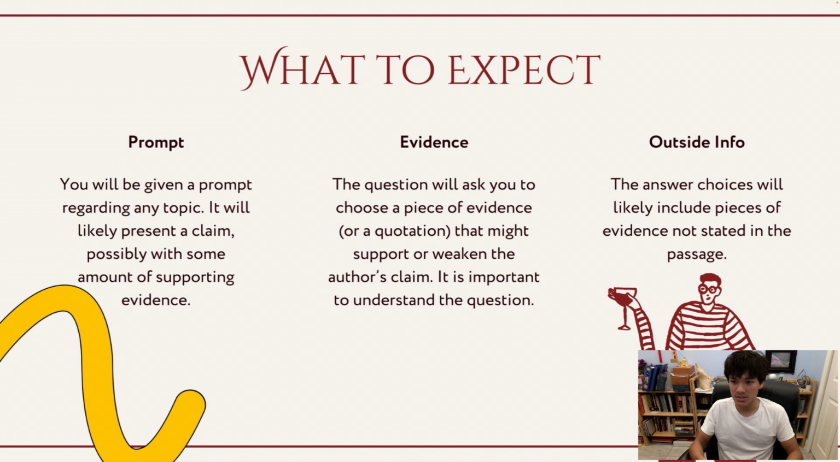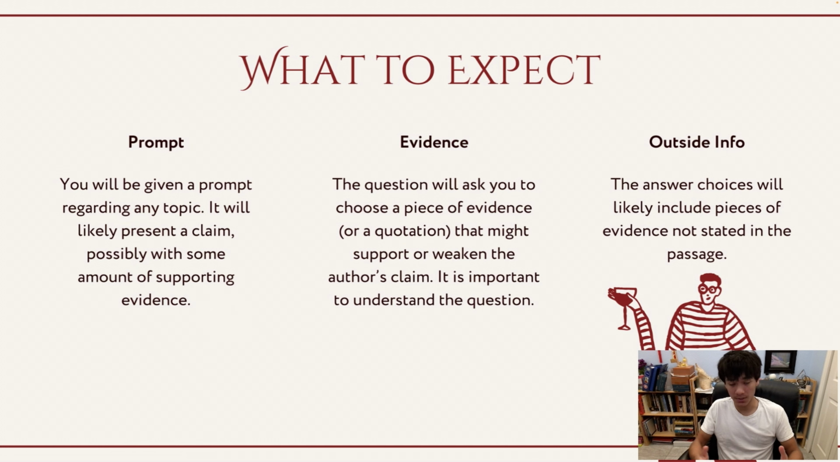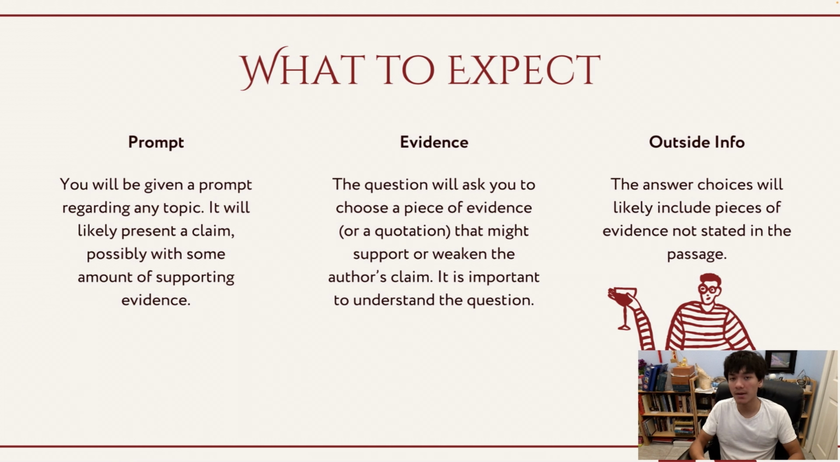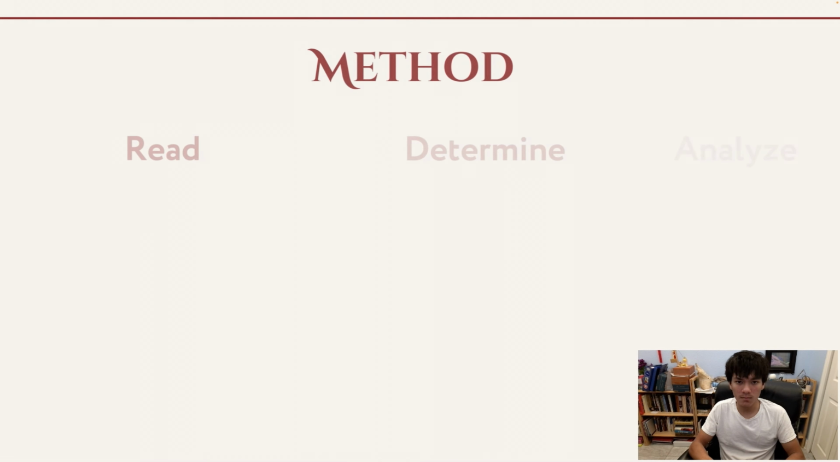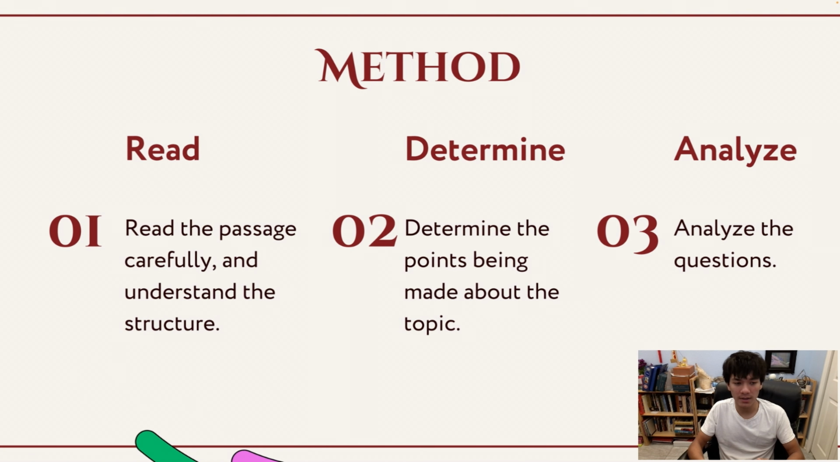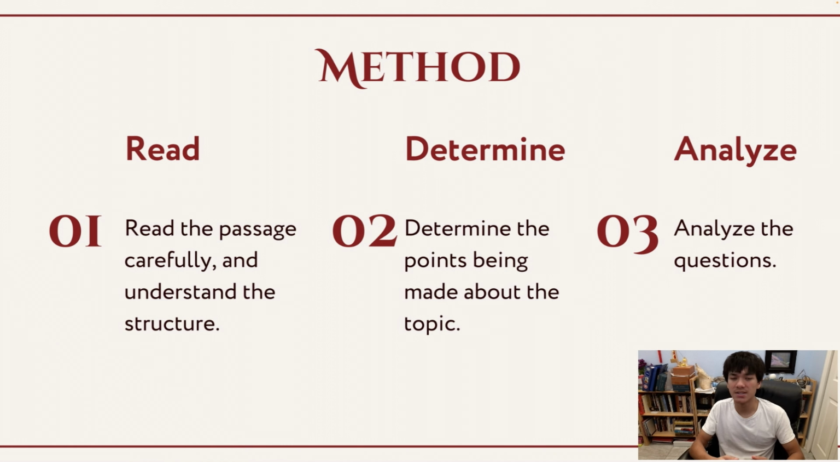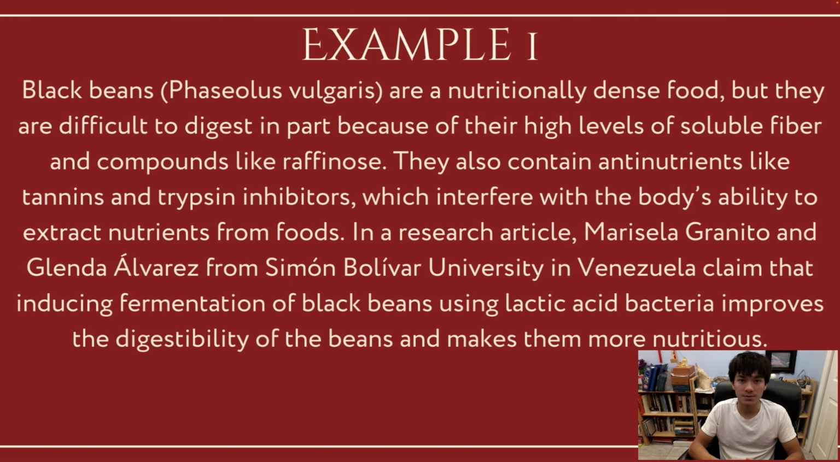And of course, the questions will likely include pieces of evidence that were not stated in the prompt. So some of this outside information you're going to have to include in context of the prompt to try to determine if it would support or weaken the prompt, depending on what the question is. So the method that you can employ here is to first read the passage carefully, understand the structure and the perspective, determine the points being made about the topic, and then of course analyze the questions and see which ones would correctly answer your question. So let's practice on some examples.